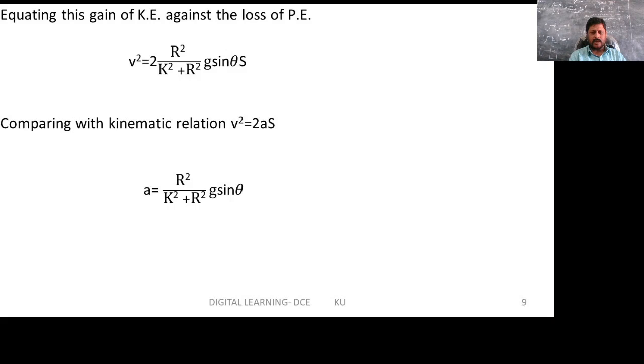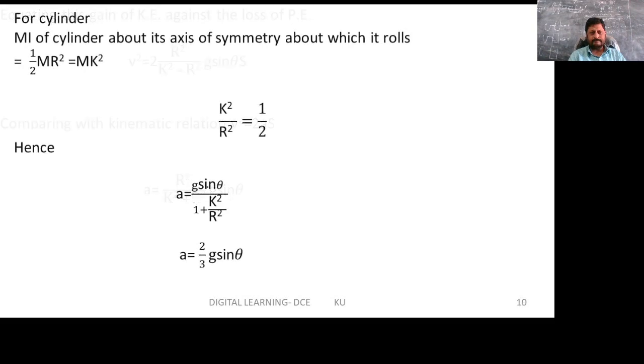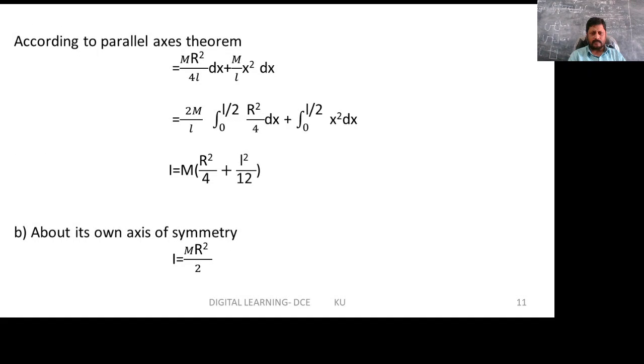Comparing with the kinematic relation v square equals 2as, we get a equals r square over (k square plus r square) into g sin theta. Now for a cylinder, the moment of inertia about its axis of symmetry about which it rolls is half m r square equals m k square, and k square over r square becomes equal to half. Hence a equals g sin theta divided by (1 plus k square divided by r square), and a equals 2 divided by 3 g sin theta.